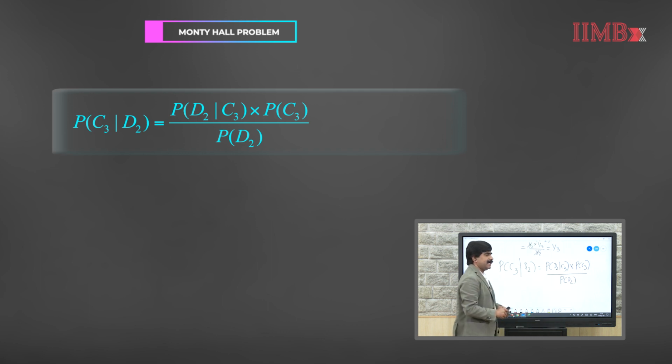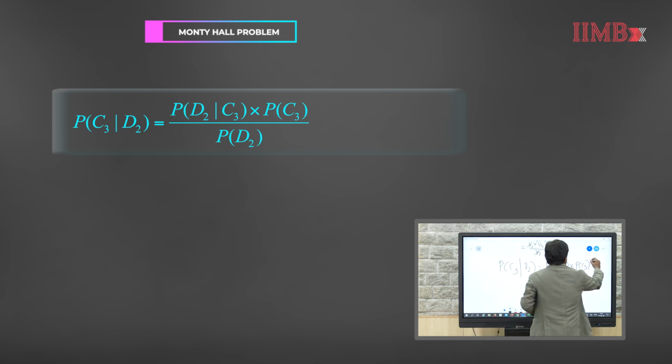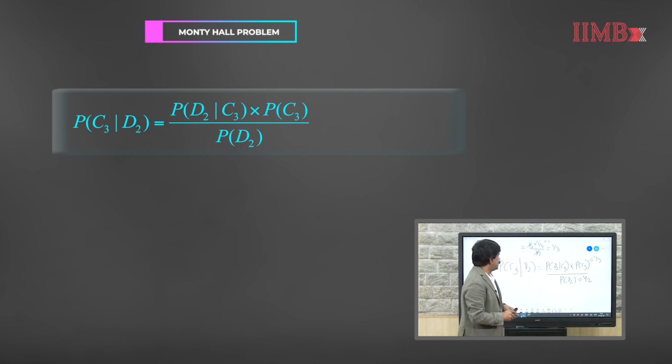We already calculated these two prior probabilities: this is 1 over 3, this is 1 over 2. Now, what is the probability that if the car is behind door 3, Monty will open door 2? That probability is 1. So, the probability of D2 given C3 is actually 1.